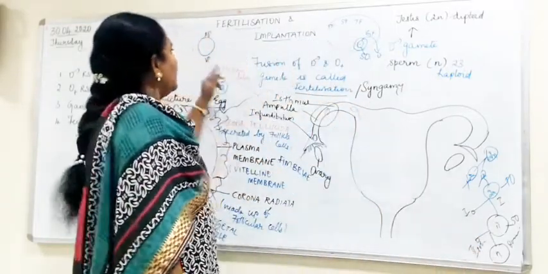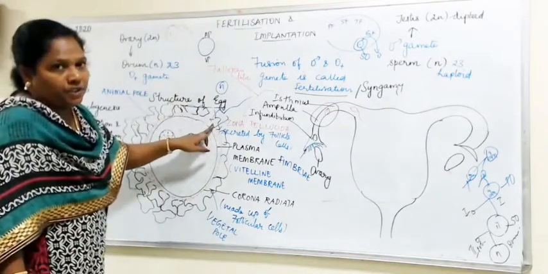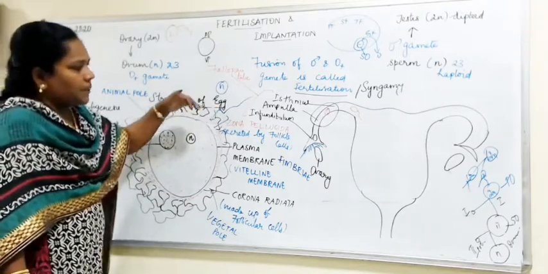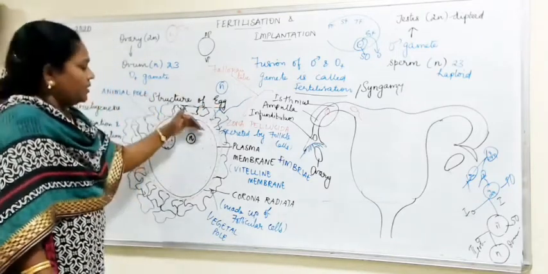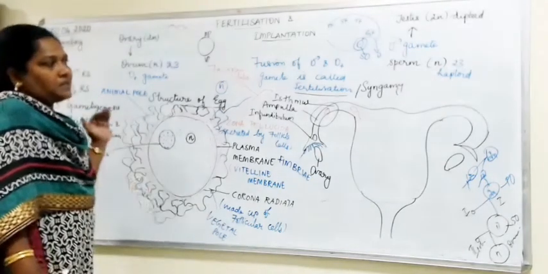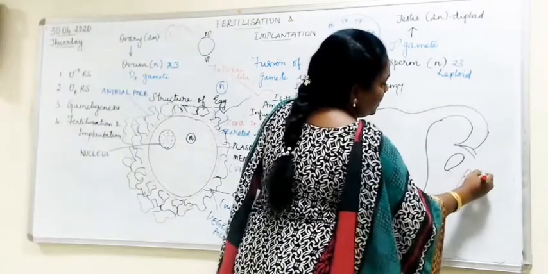In that case, the sperm enters inside the ovum. What I have told you here, can you understand? Once it enters, the other part of the sperm disintegrates and only the head part enters inside, where the nucleus fuses with the egg nucleus and results in a structure called a zygote. Sperm and then the egg.